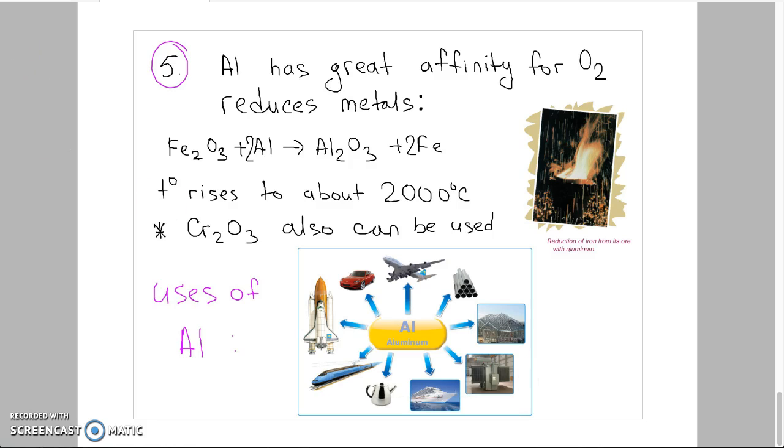Aluminum has a great affinity for oxygen. This property has good technical applications, such as the reduction of metals from their compounds. For example, we can take iron oxide and chromium oxide. When iron oxide is reacted with aluminum, aluminum oxide and elemental iron are formed. The temperature of this reaction rises to about 2000 degrees Celsius. That's why we can say the reaction is an exothermic reaction.